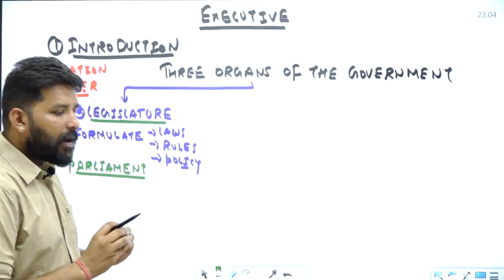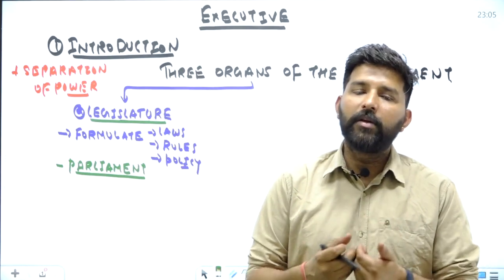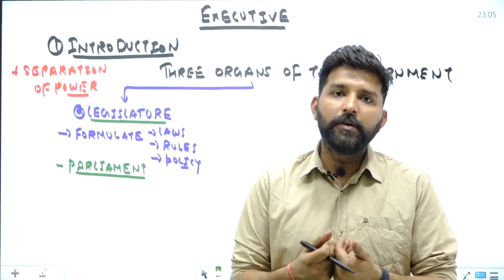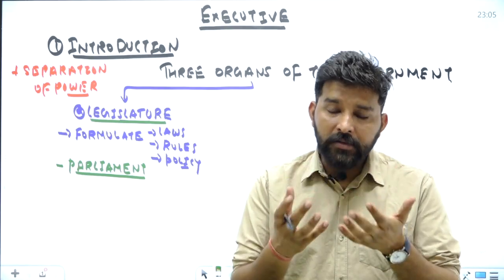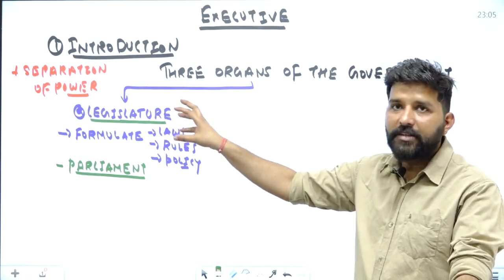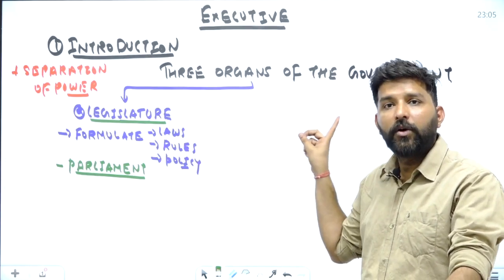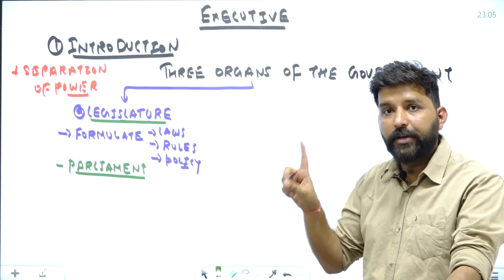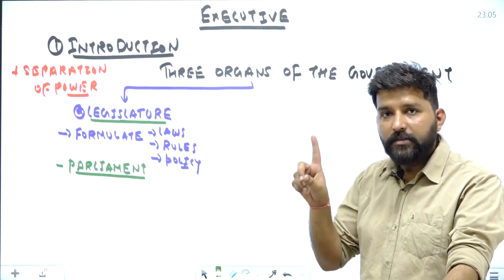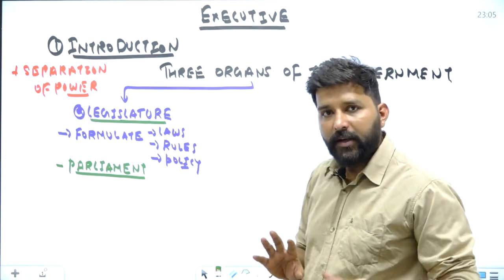It means the power to make laws, the power to formulate policies, the power to make rules, or to change the constitution as well. All these powers are vested in the legislature, or the Indian Parliament will make the laws for the country. No other organ has the power to make the laws for the country. Remember that this power is only given to the legislature. The first thing, I think, is clear.